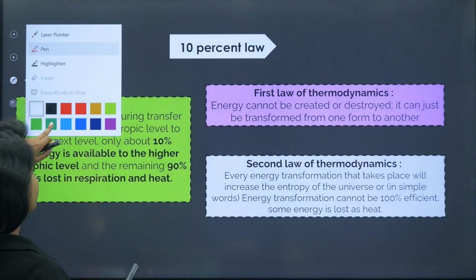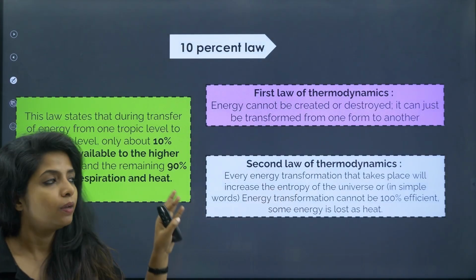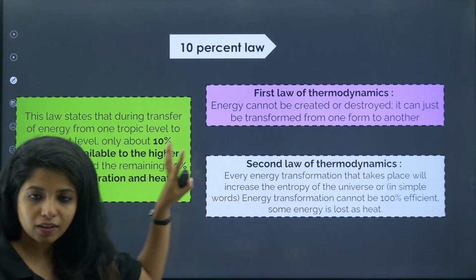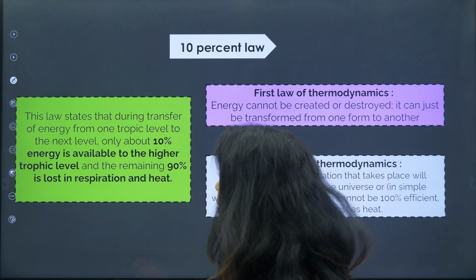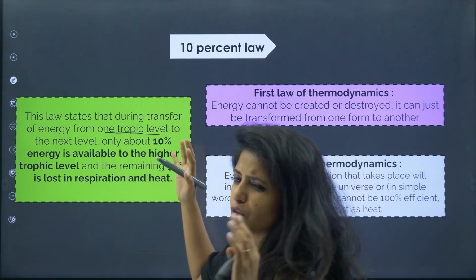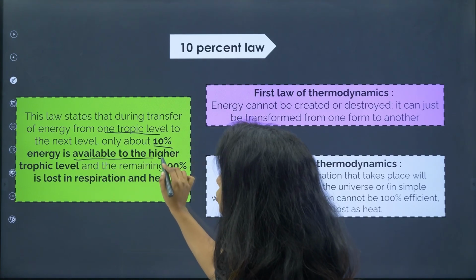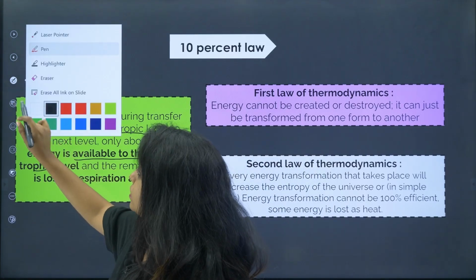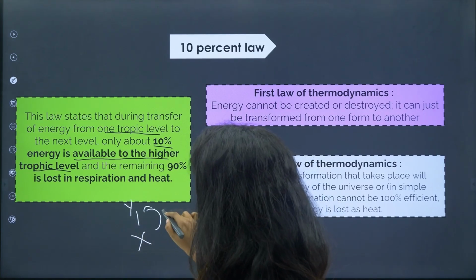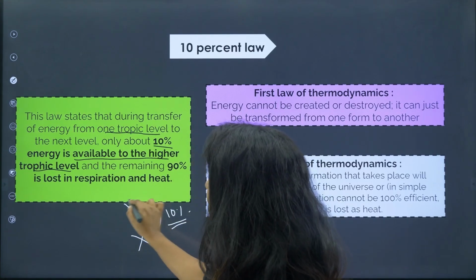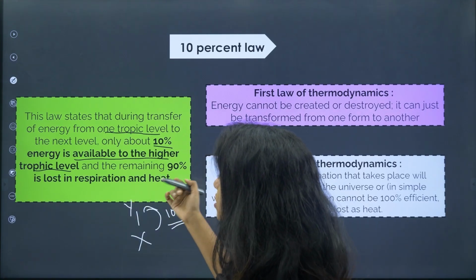Have you heard about it? Well, you might have already heard about it because it is covered in school, right? But I'll explain it to you. As of now, just forget this. Let's see this. This law states that during transfer of energy from one trophic level, that is from one organism or one group of organisms to the next level, only 10% of energy is available to the higher trophic level. So for example, there is some organism, it's fed on by some other organism, only 10% of the energy is passed on to the next organism, and the remaining 90% is lost in respiration and heat.